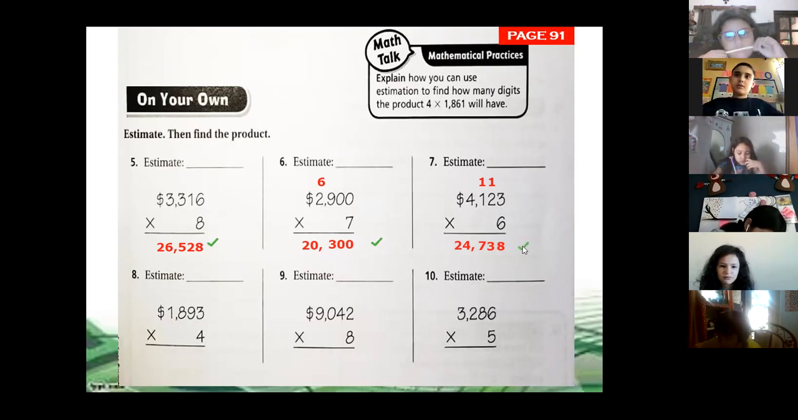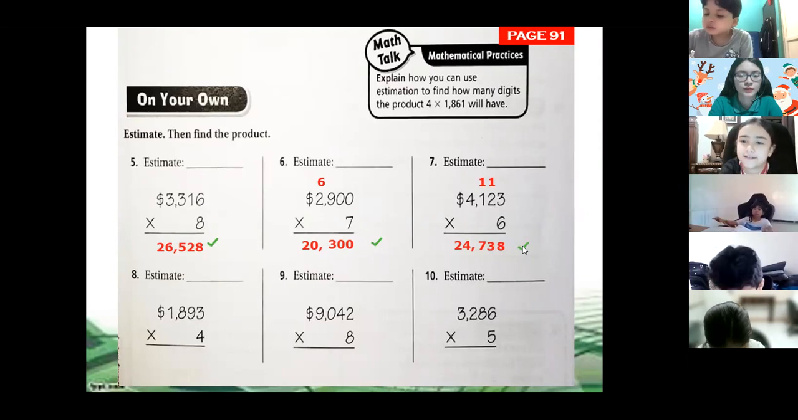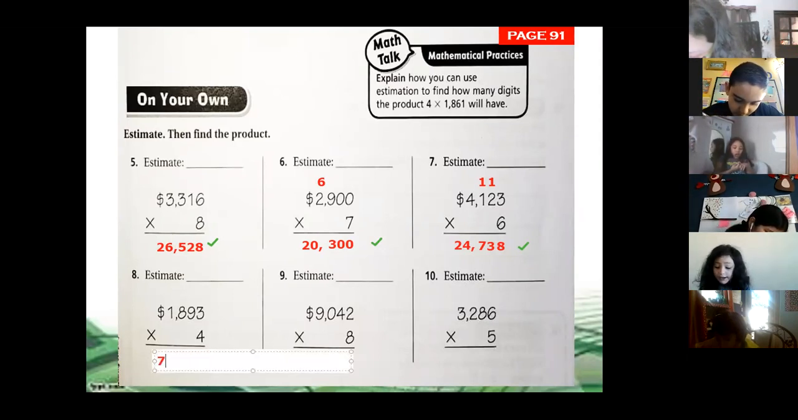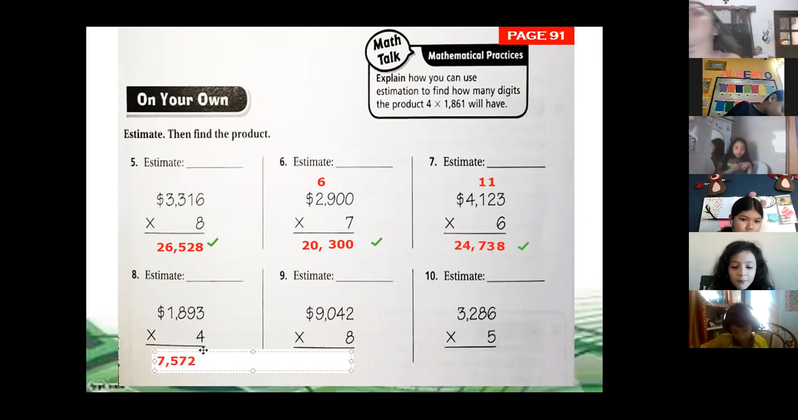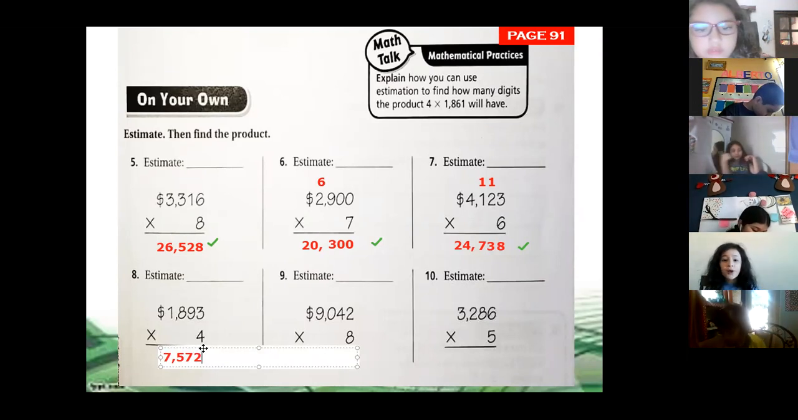Finished? I have the answer of number 8. You have the answer of number 8. Gabriela, what's the answer of number 8? 7,572. 22. Okay, let's see. Do you have the same answer, class? Yes. Excellent.